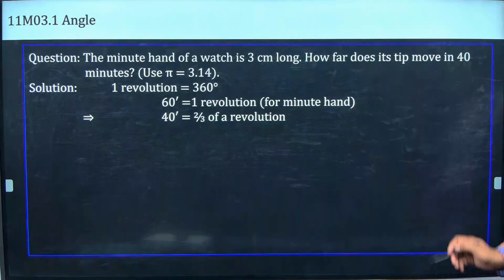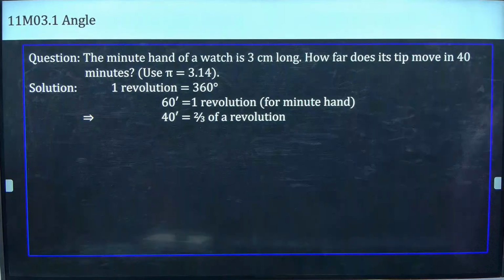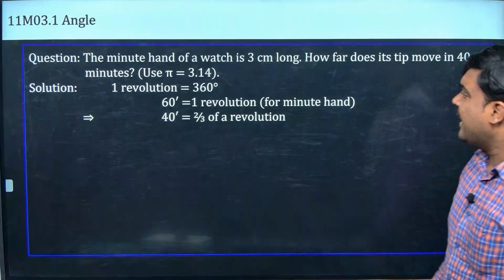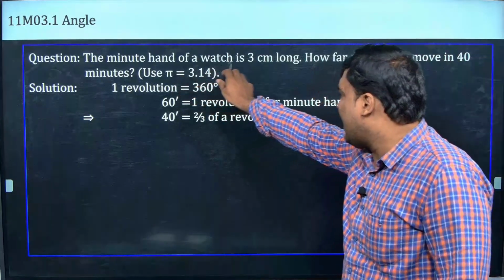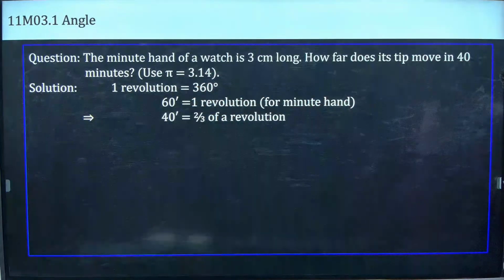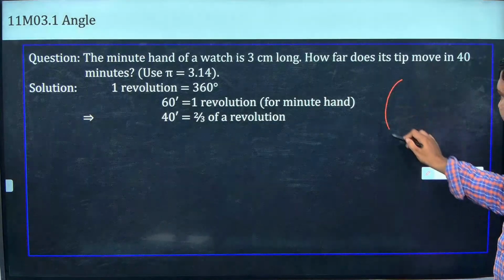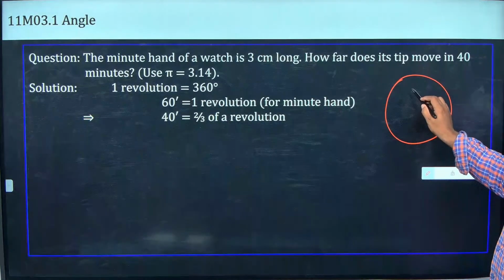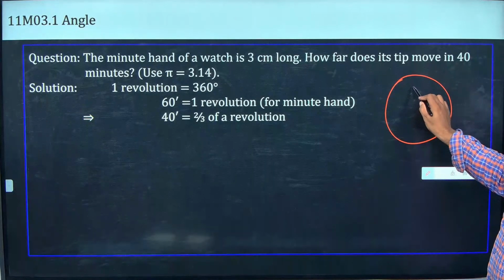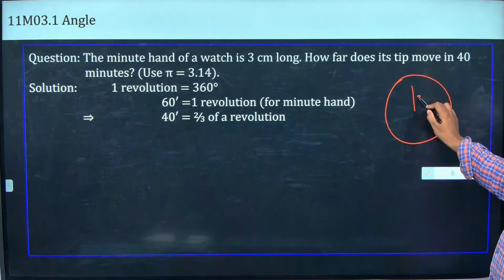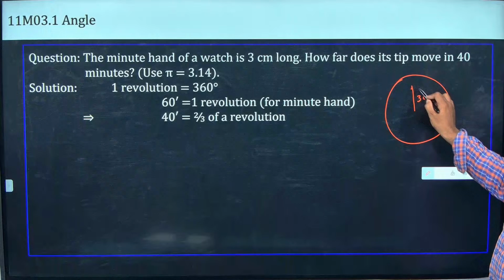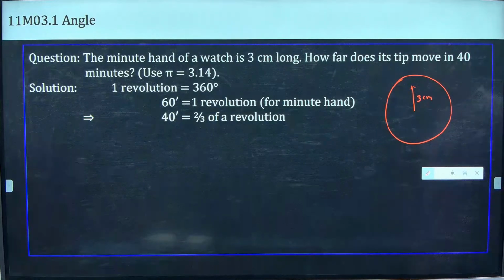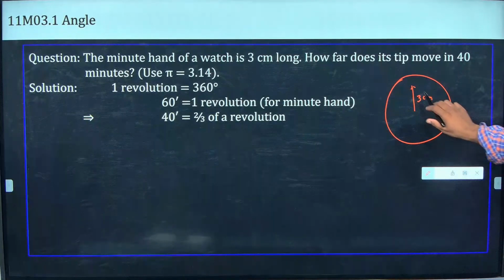Okay. 1 revolution is equal to 360 degree. Correct? The question says the minute hand of the watch is 3 centimeter long. So I have a watch, and the minute hand is just 3 centimeter. And how far does the tip move in 40 minutes?